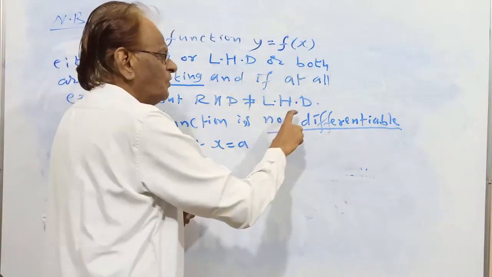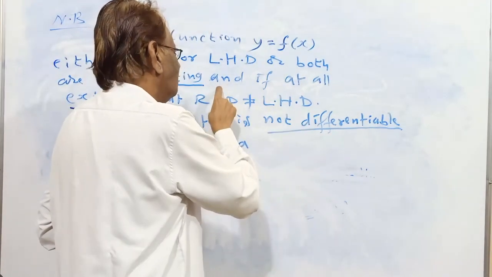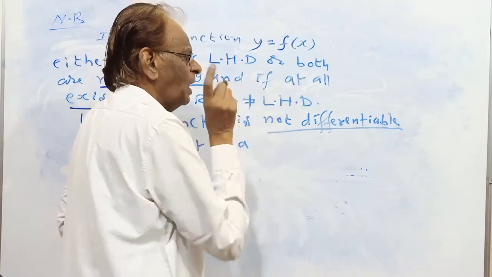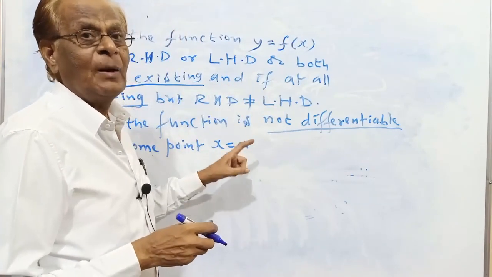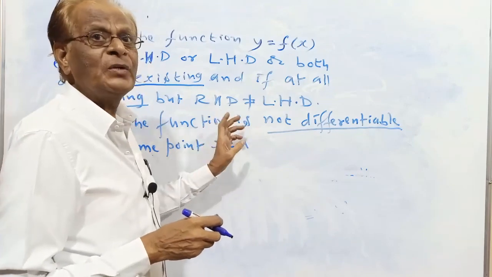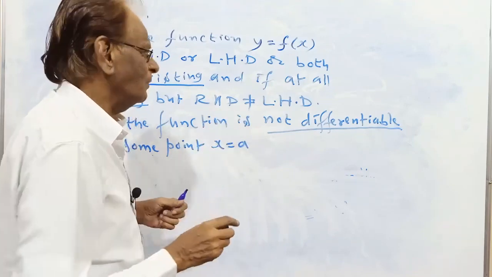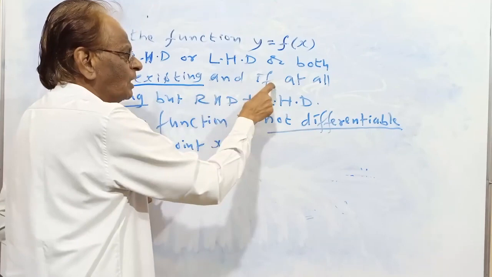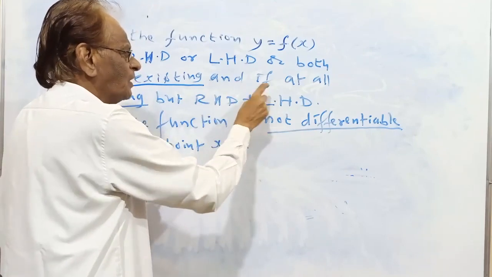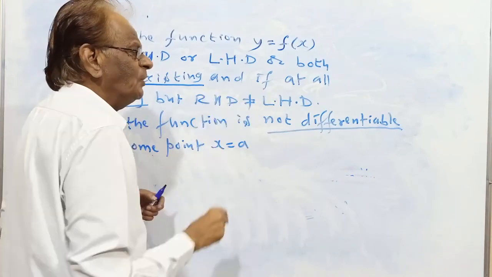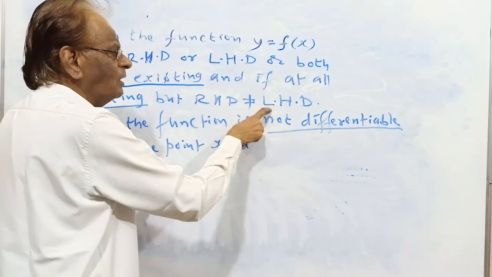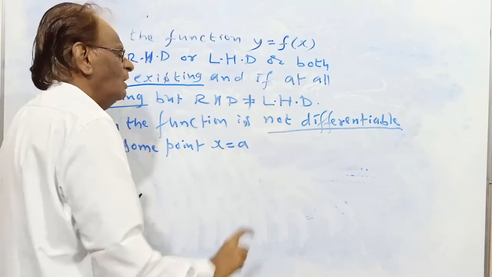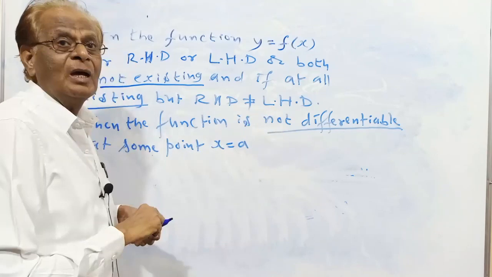So a function is said to be differentiable if right hand derivative and left hand derivative are equal, just like in limit. If right hand limit and left hand limit are equal, we say limit exists. At the same time, if right hand derivative and left hand derivative are equal, then we say function is differentiable. If right hand derivative is not equal to left hand derivative, then function is not differentiable at some point.